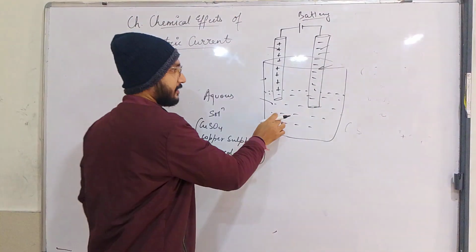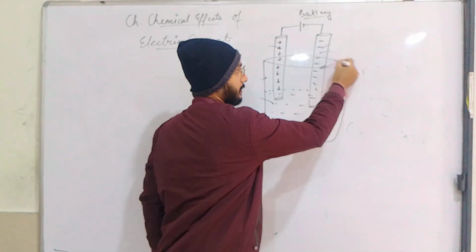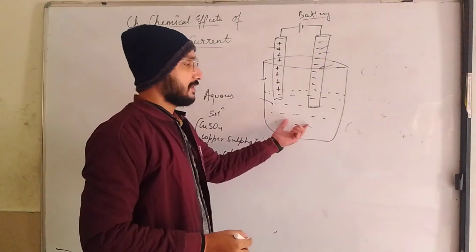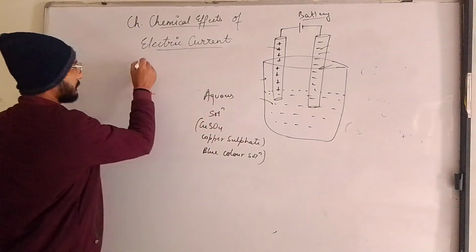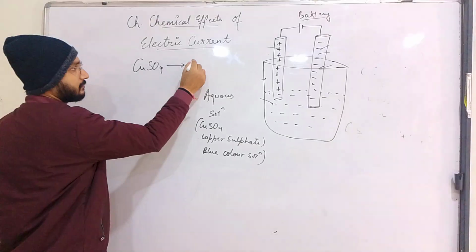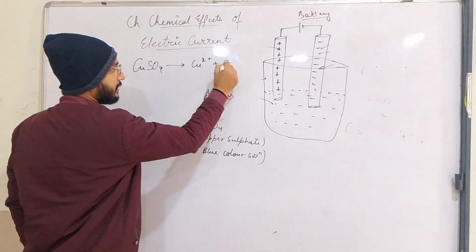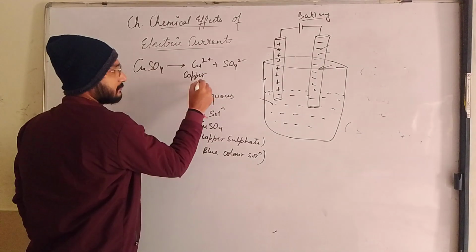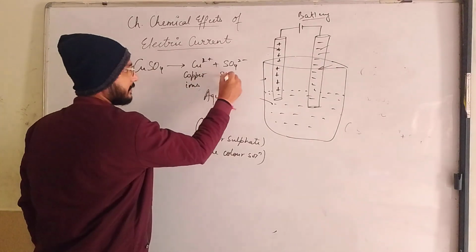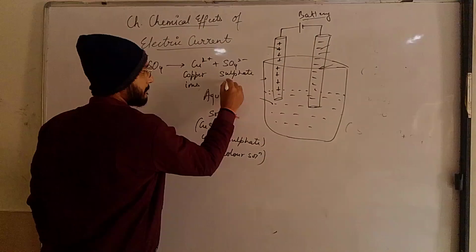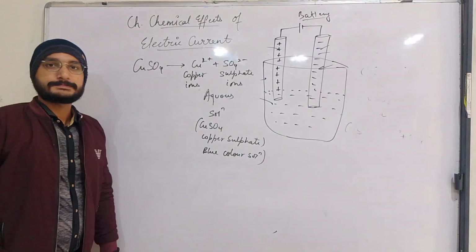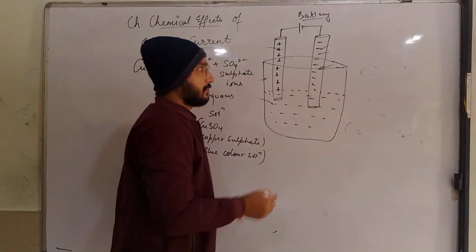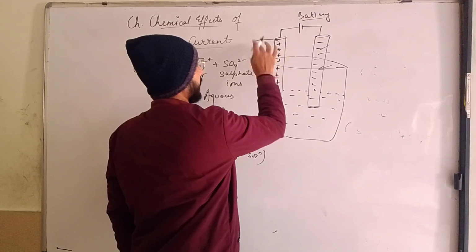We will take a copper sulfate solution, and on passing the electricity into it, it will decompose into copper 2+ ion and sulfate 2- ion. Now we will take an iron rod as the cathode.